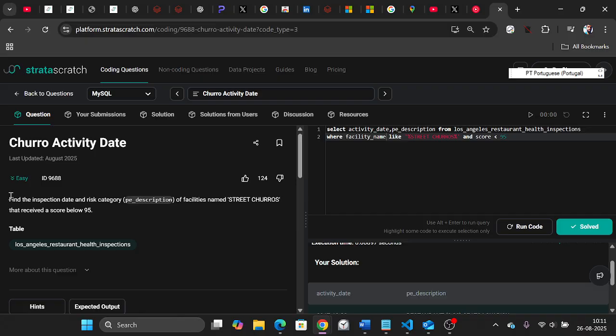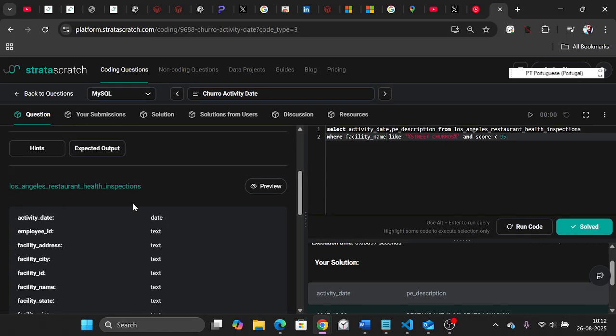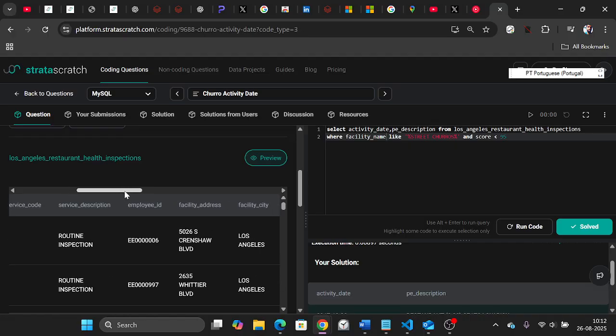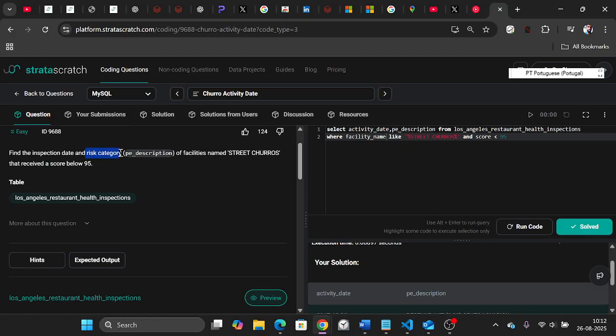Okay, the question is that they want to find the inspection date and risk category for this description, where the facility name is this, and where the score is below 95. I have selected activity date, sorry, and also the risk category, which is the P description. I have put the same here from the table where the facility is named with this.